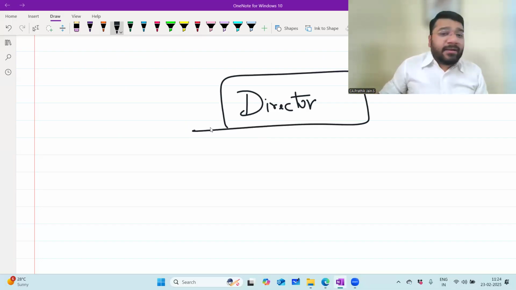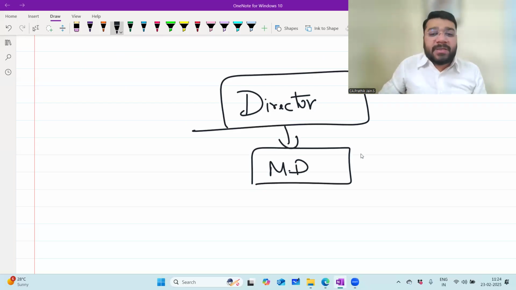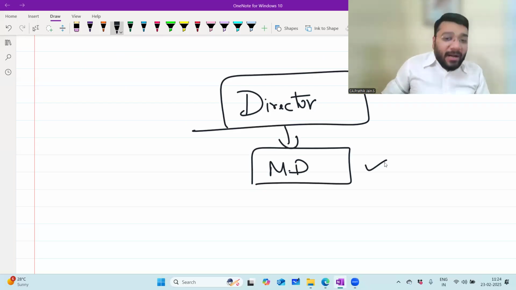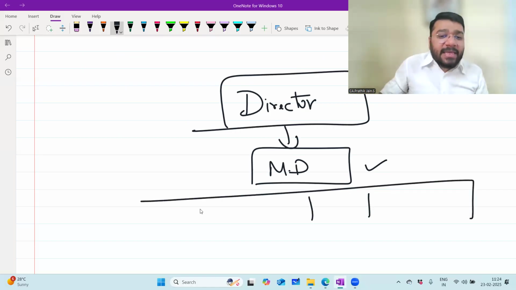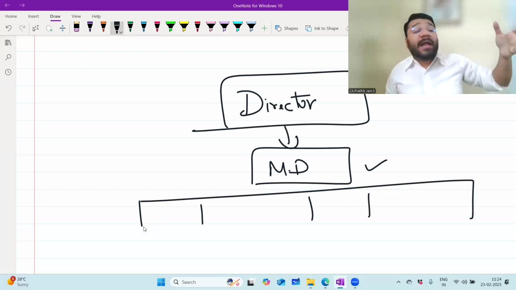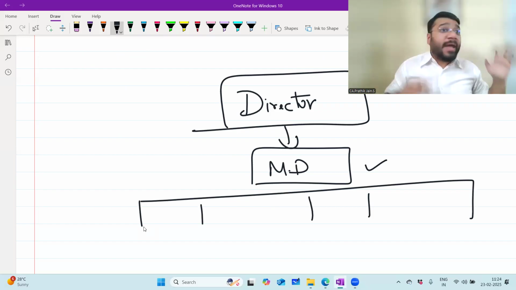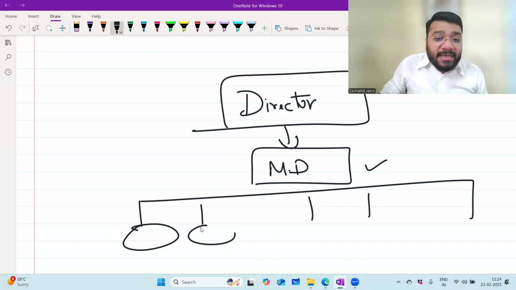So there are multiple types of directors. One is called an MD, managing director. He's the ultimate person to decide things. Under the managing director, we have multiple other directors: executive directors, non-executive directors, director of the sales team, and director of finance, we call it accounts and finance director. So heads of the department are all coming as directors.